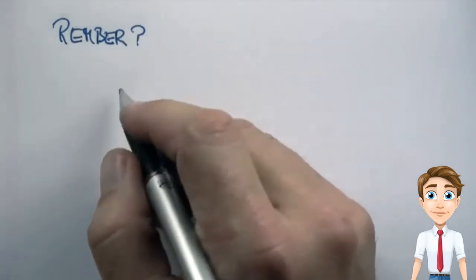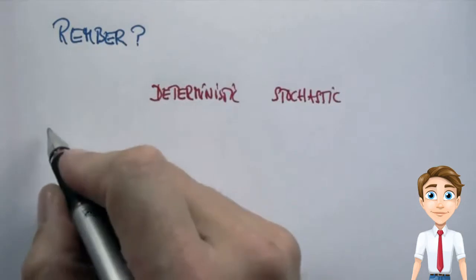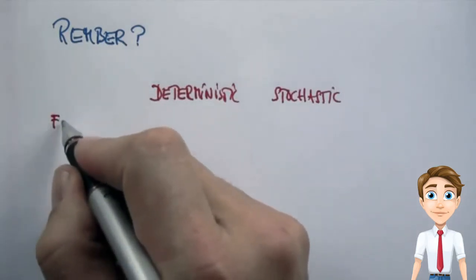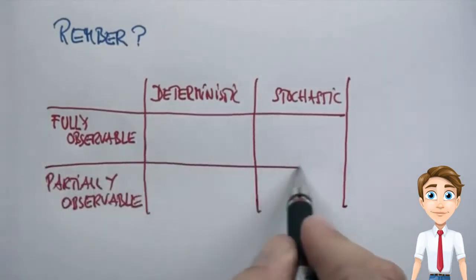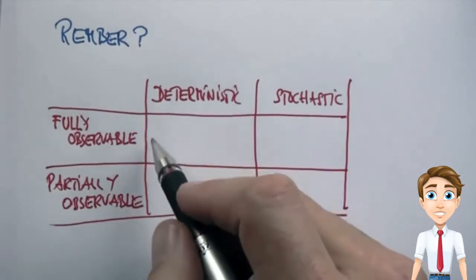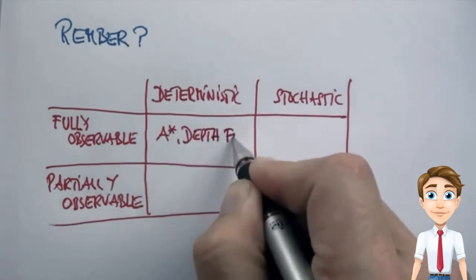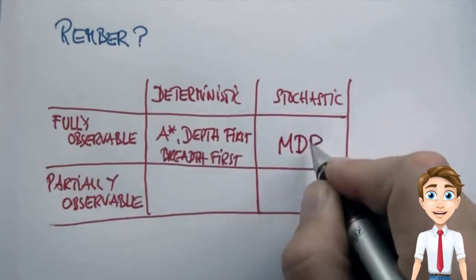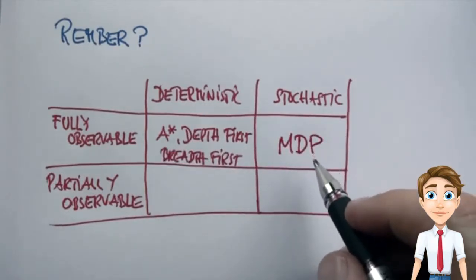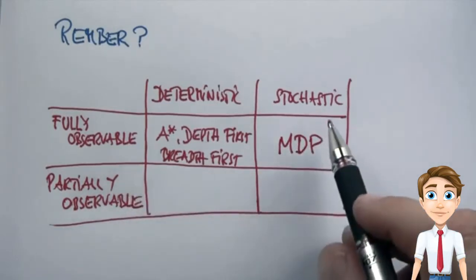You might remember in the very first class, we distinguished very different characteristics of agent tasks, and here are some of those. We distinguished deterministic versus stochastic environments, and we also talked about fully observable versus partially observable. In the area of planning so far, all of our algorithms fall into this field over here, like A star, depth first, breadth first, and so on. The MDP algorithms, which I will talk about first, fall into the intersection of fully observable yet stochastic.